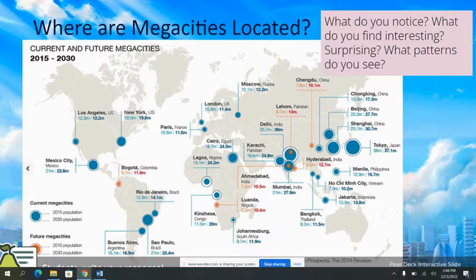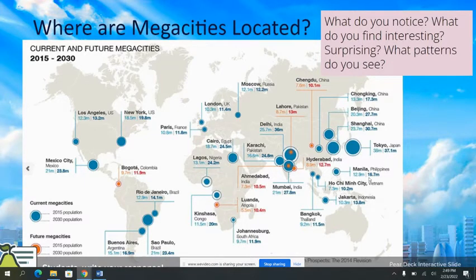And I just mentioned Tokyo. I was a little bit off on my population. Tokyo is currently at about 38 million people. And by 2030, it is actually expected to shrink a little bit. Part of that is due to the fact that Japan is a stage 5 country, and so their birth rates are really, really low.